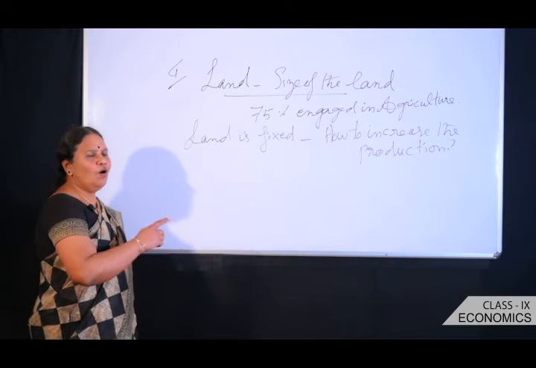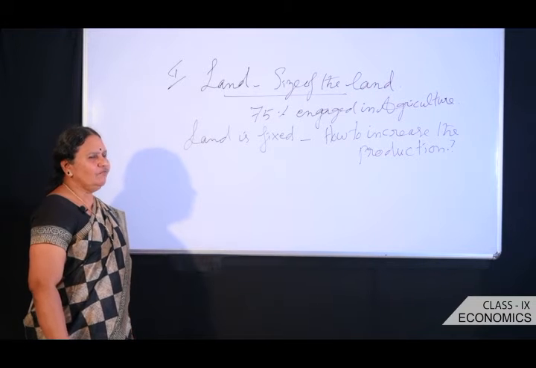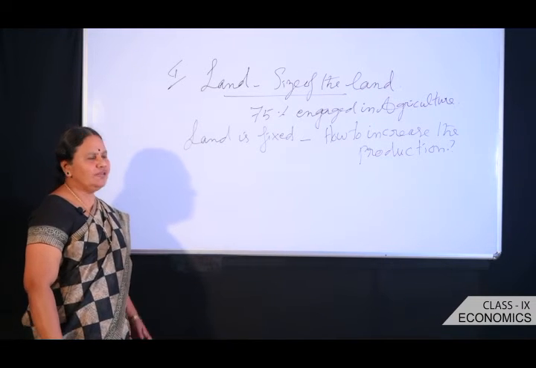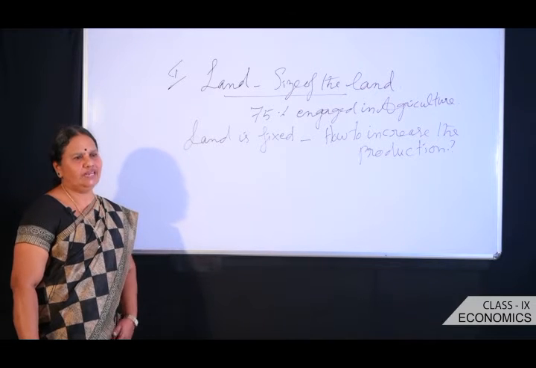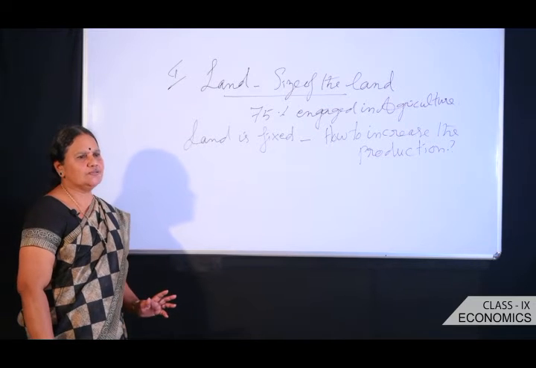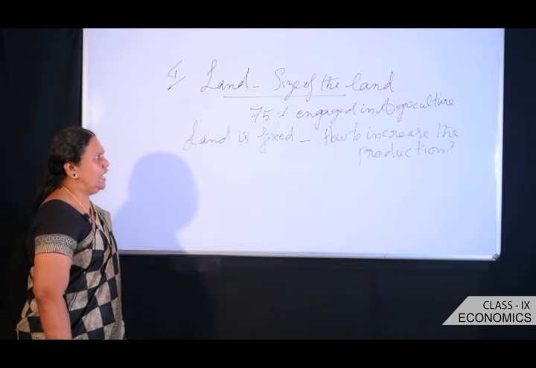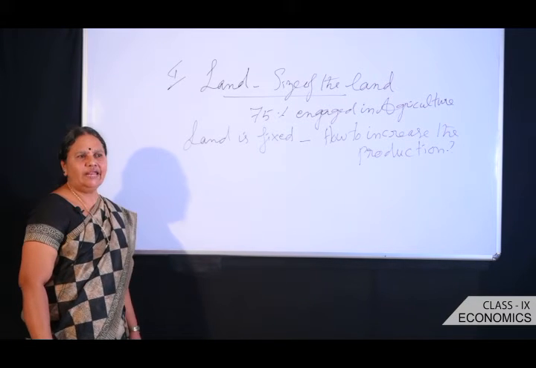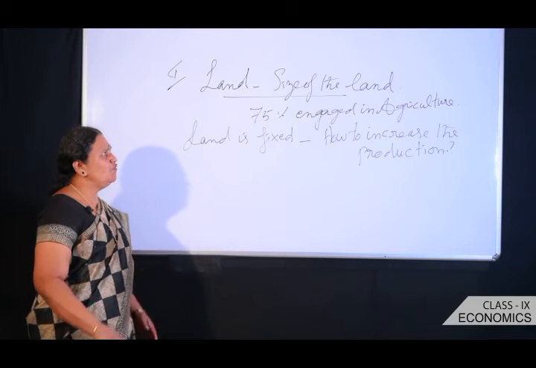Dear students, are you ready to enter into the next part of the lesson? We already discussed there are four factors of production: land, labor, physical capital and human capital. Amongst these four, now let us discuss the first factor of production: land. That too in Palampur, what is the size of the land and how many people are engaged in that activity. So I want to give some tips for that.